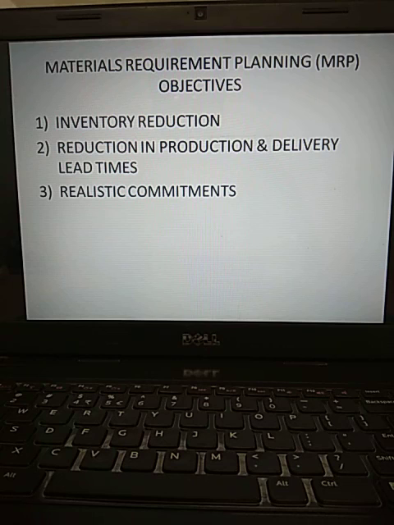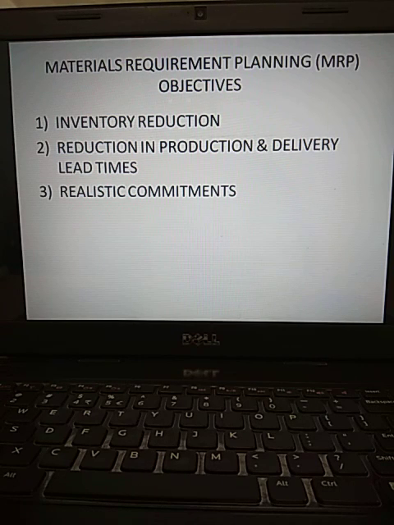That is point 1. Now go to point 2. Reduction in production and delivery lead times. Lead means gap. Production gaps as well as delivery gaps are going to be reduced through MRP. Both are essential. Finally, these products need to be sent to the market to reach the customer's hands. If more delivery gaps are there, more delivery lead times, the company loses the business. Even if production lead times are more, that also creates unexpected problems.